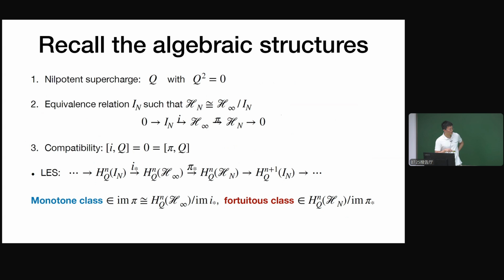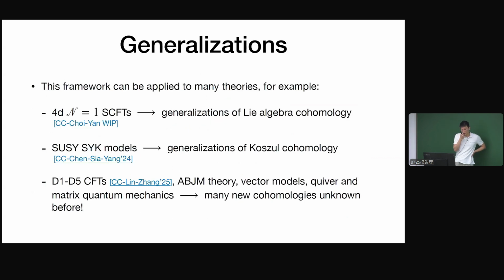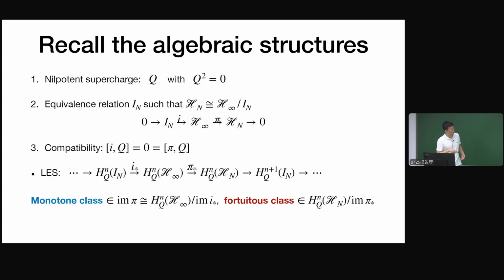And another set of cohomology classes, we call them fortuitous, and they are given by, after we remove the monotone cohomology classes, basically quotienting out the image of pi star. This is a very simple framework, and it can be applied to many theories. Many theories have these algebraic structures, and then we can try to classify their cohomology into these two classes.